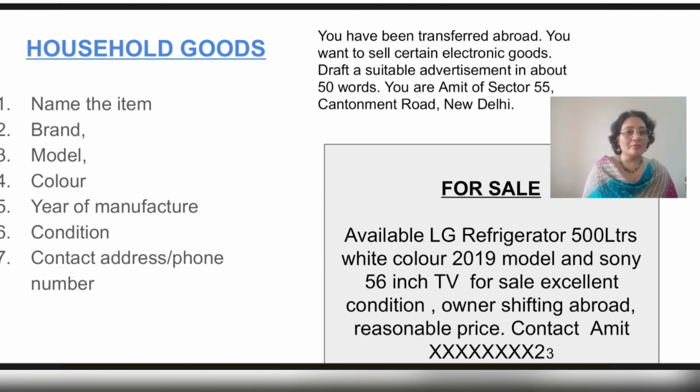You are Amit of Sector 55, Cantonment Road, New Delhi. So we begin this advertisement for sale. Available LG refrigerator 500 liters, white color, 2019 model, and Sony 56-inch TV for sale. Excellent condition, owner shifting abroad, reasonable price, contact Amit, and the phone number has been given.